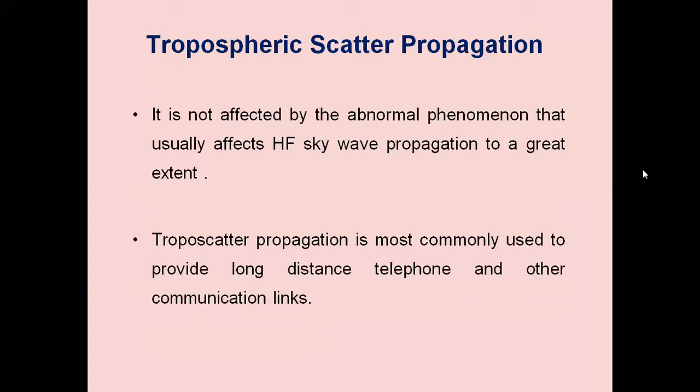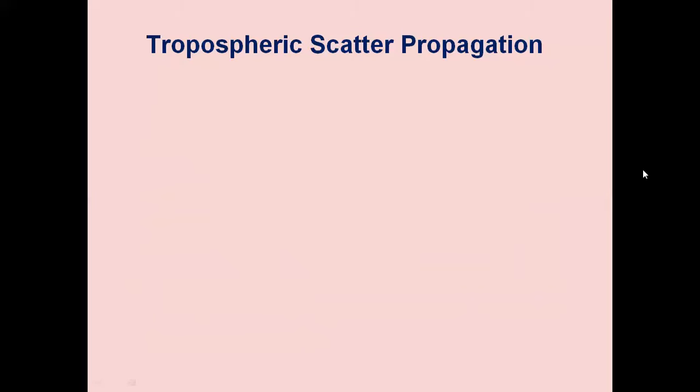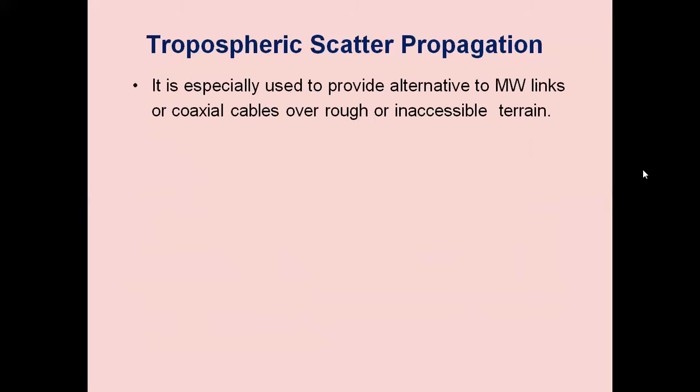Troposcatter propagation is most commonly used to provide long distance telephone and other communication links. It is especially used as an alternative to microwave links or coaxial cables over rough or inaccessible terrain. Microwave links make use of microwave frequencies for point-to-point communication. We require a repeater for every 50 kilometers in microwave communication.